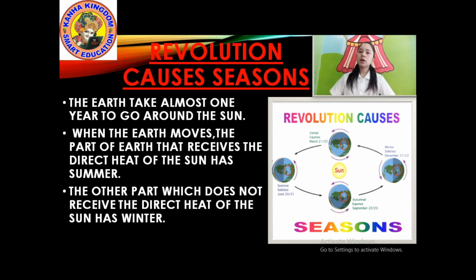So revolution causes seasons. Do you know what a season is? How many seasons are there? Summer, winter, spring and autumn. There are 4 seasons. Okay? Look at the picture. Here also it describes how revolution causes seasons. The one in the middle in yellow color is the sun. The others are Earth, our planet.